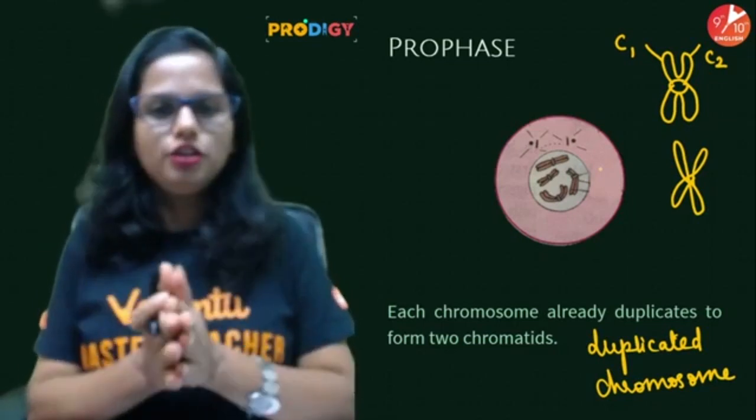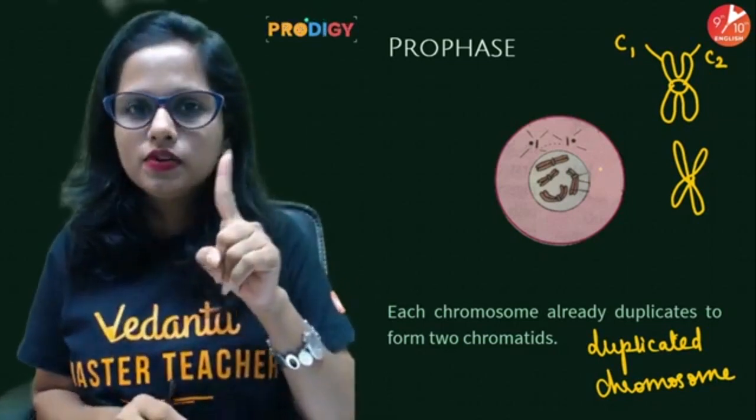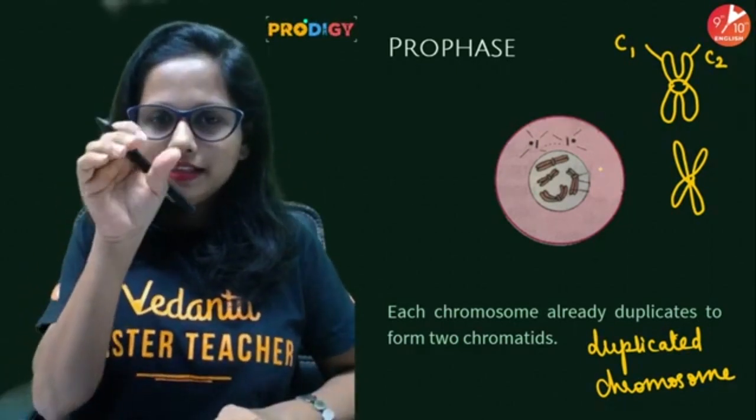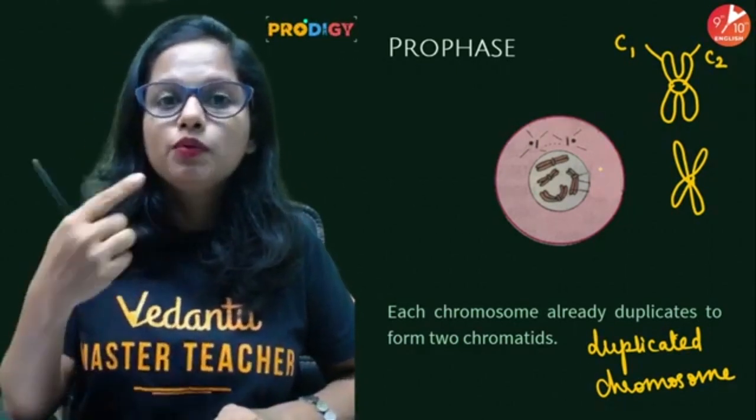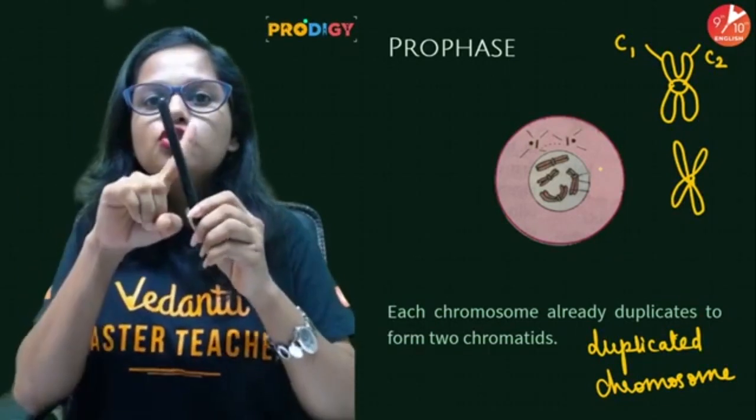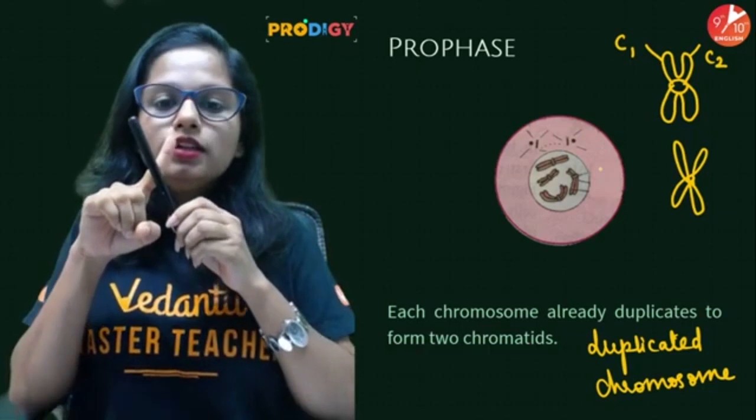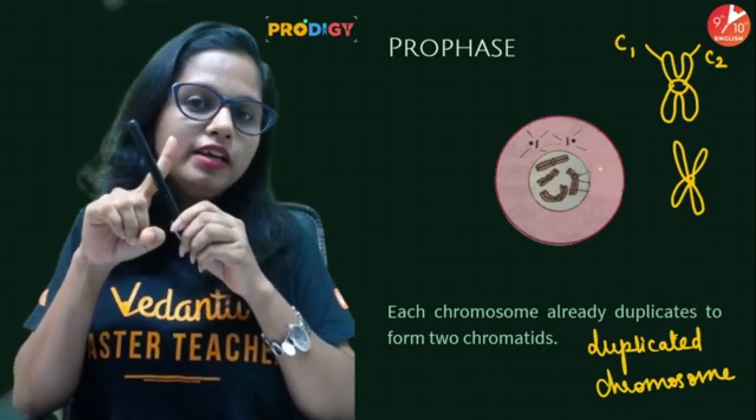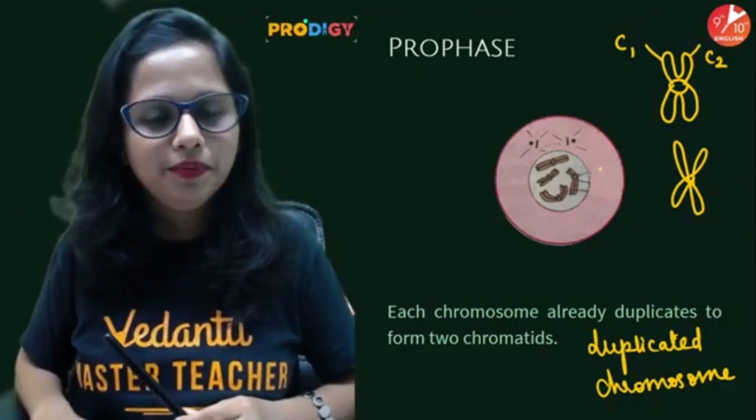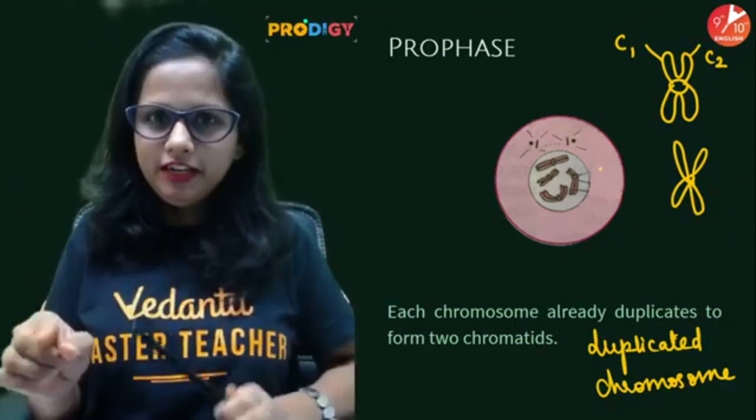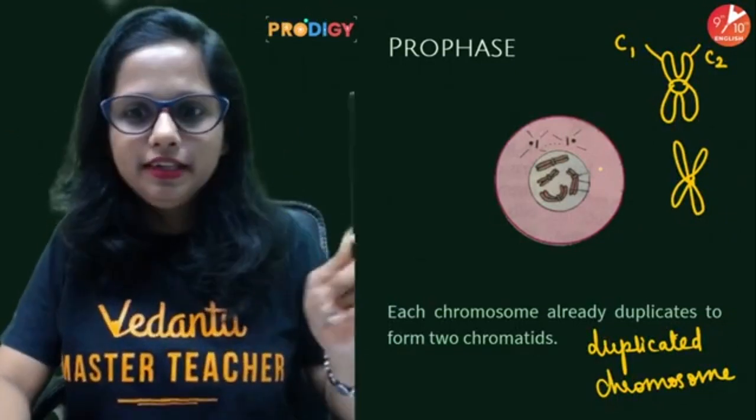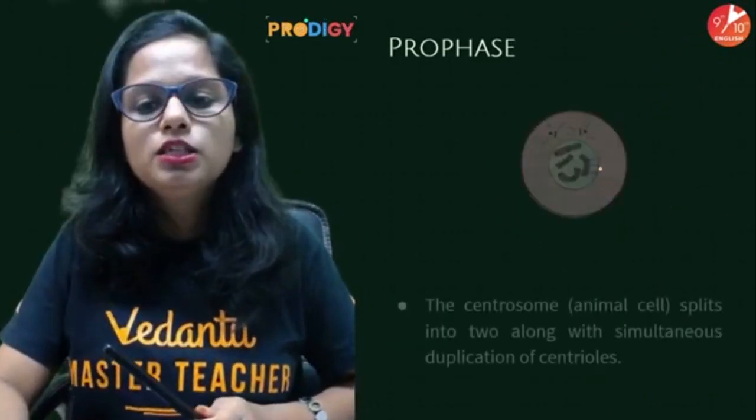Right? ठीक है, चलो. So first point we discussed कि chromatin fibers begin to condense, they shorten and thicken and start becoming visible in the form of chromosomes. These chromosomes duplicate, and the two chromatids of this duplicated chromosome remain attached to each other with the help of centromere. Clear hai? If yes, hit on the like button. Come on. Yes. So 2 points are done. Okay? Now the next point.